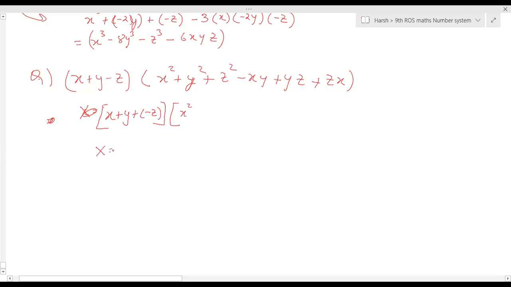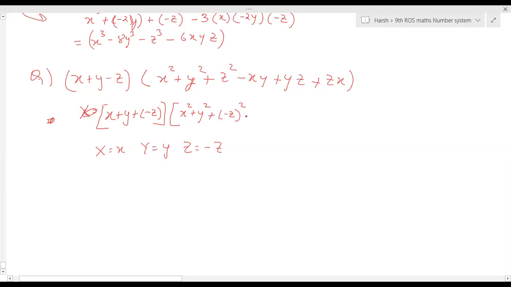So x is x, y is y, and z is minus z. So it will be in the second bracket x square plus y square plus minus z square